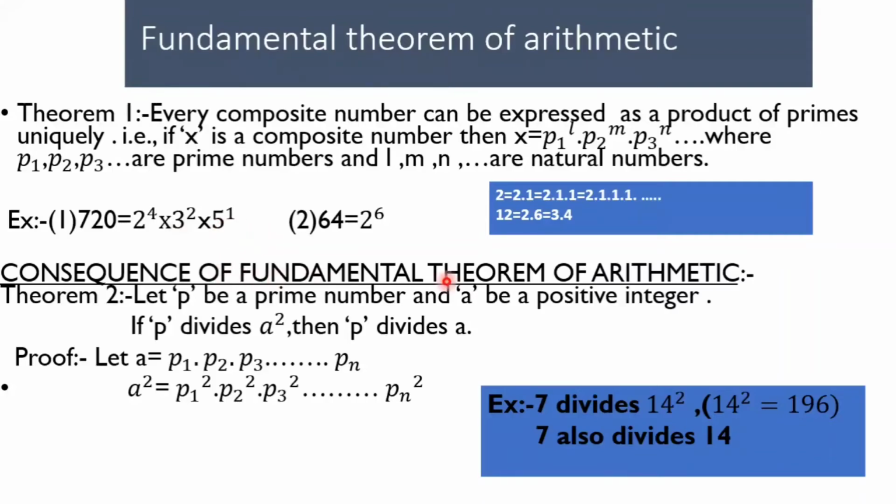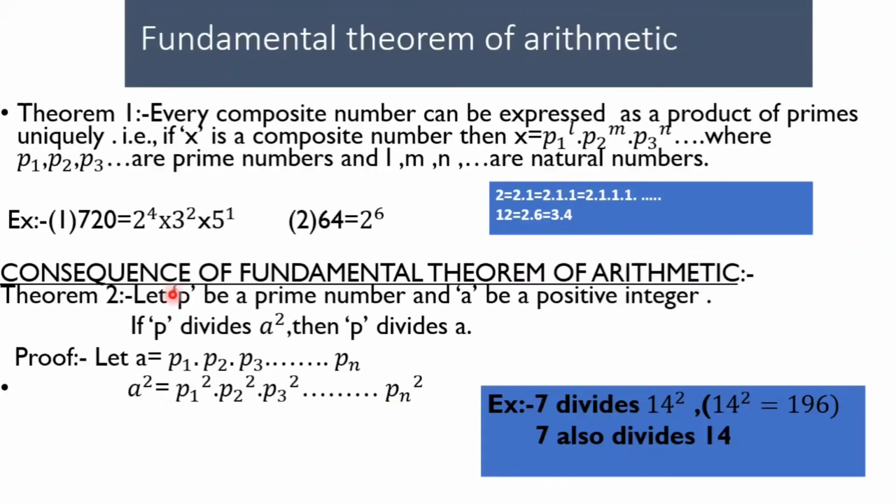What is the outcome of the fundamental theorem of arithmetic? Let p be a prime number and a be a positive integer. If p divides a square, then p divides a. Suppose a is a composite number, so it's written as the product of primes, that is p1 into p2 into p3 and so on pn. a square is written as p1 square into p2 square into p3 square, and so on pn square.